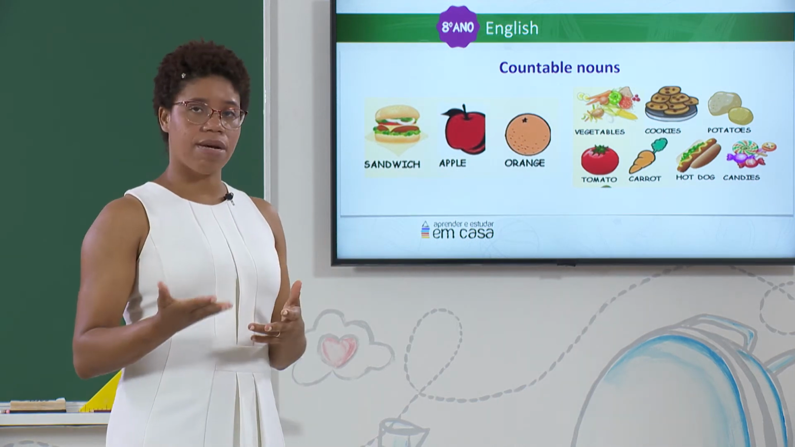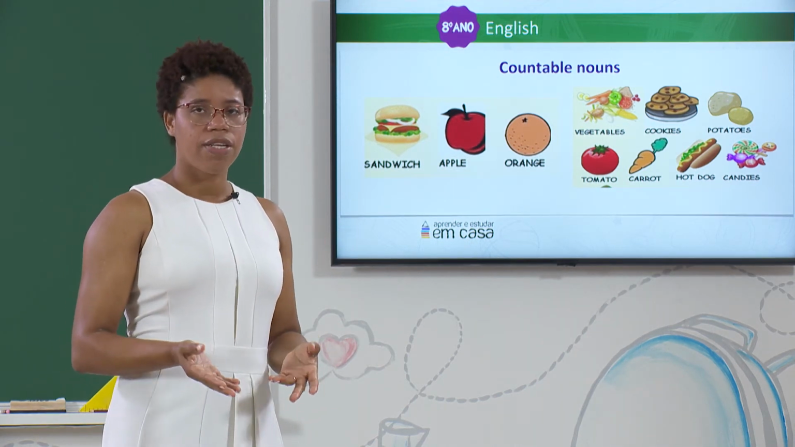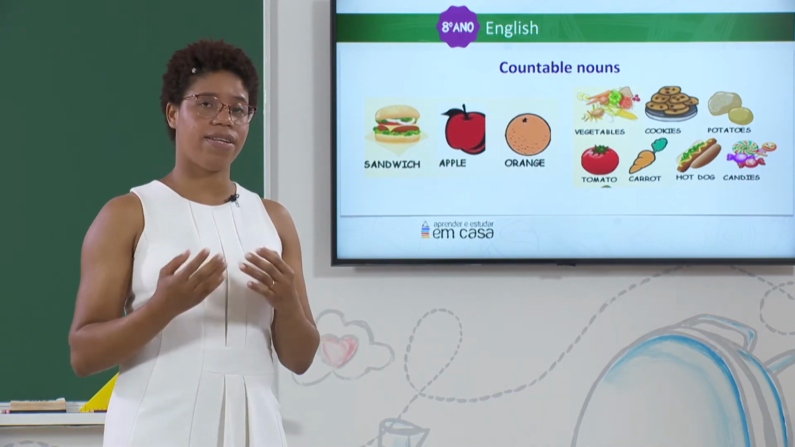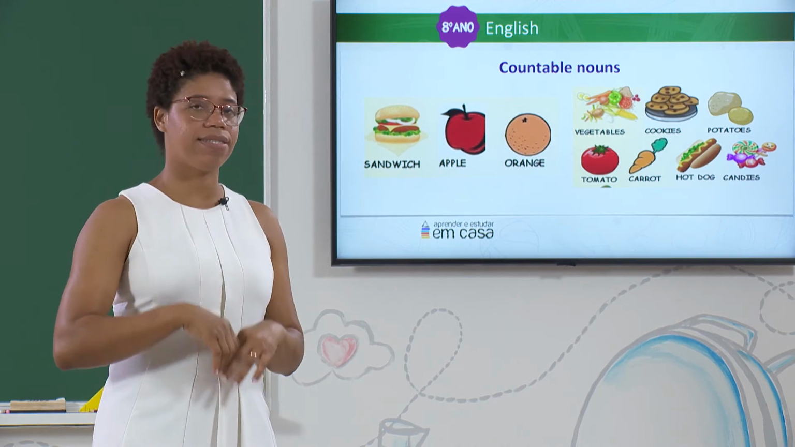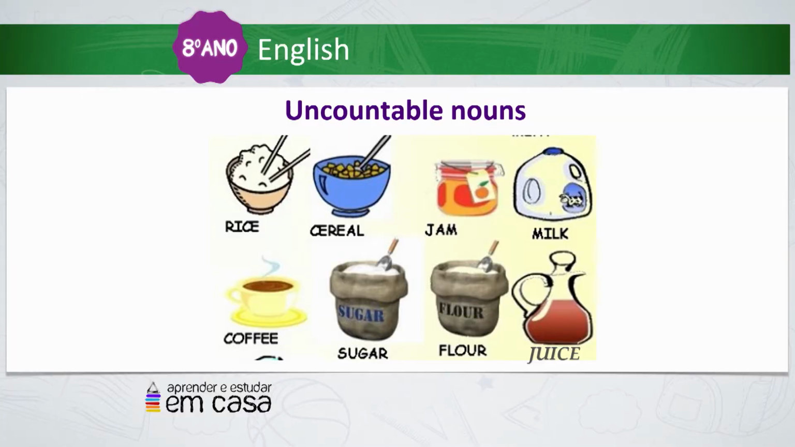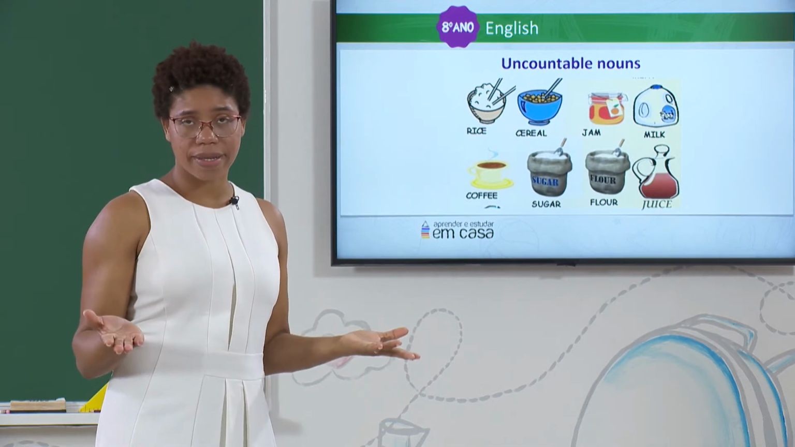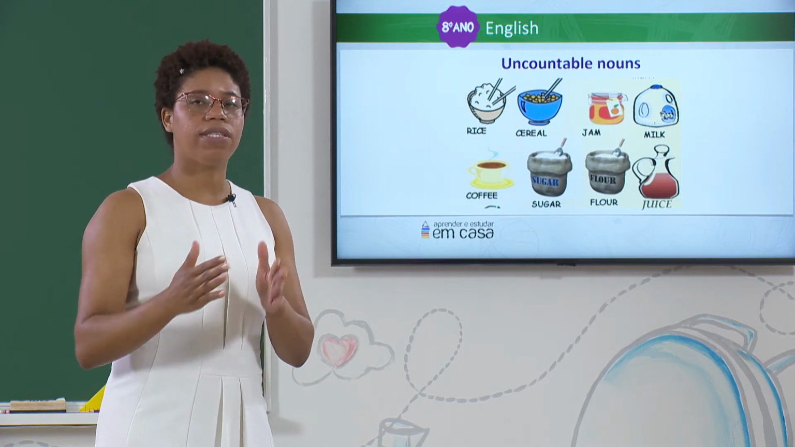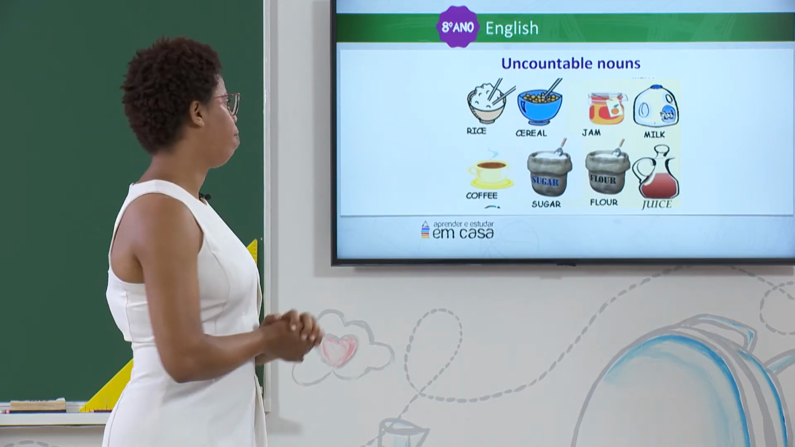Let's see now some examples of uncountable nouns. Do you remember what uncountable nouns are? Yes, they are the nouns we can't count. We can't say 1, 2, 3, okay? Let's see some examples. Rice, we don't say 1 rice, 2 rice. Cereal, jam, milk, like we don't say 1 milk, 2 milk, okay? There is a specific way to mention the quantity of these things that we will see next.